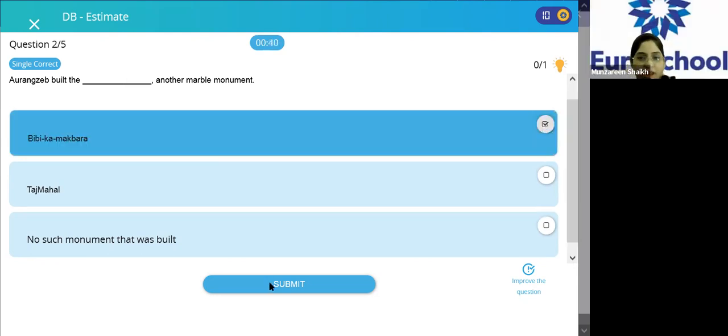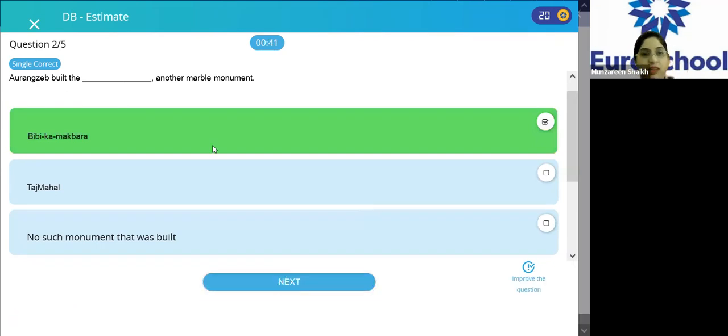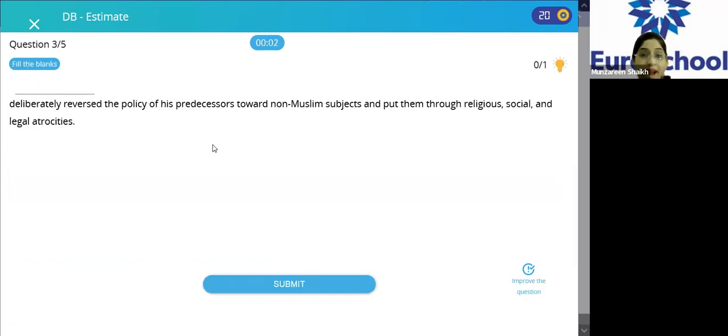Let's freeze and check if you all are right. Perfect. Very good. Next. Dash deliberately reversed the policy of his predecessors towards non-Muslim subjects and put them through thorough religious, social, and legal atrocities. Who was that person? It is so easy.